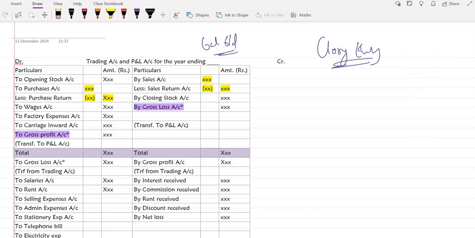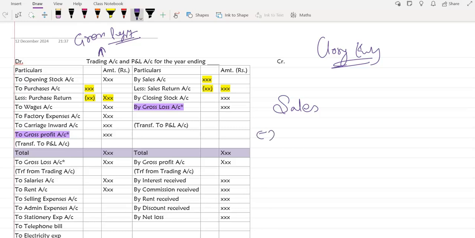Items that come under trading account. Now let's understand trading account and profit and loss account. What is a trading account? The purpose of preparing the trading account is to calculate gross profit. How is the gross profit calculated? In general, gross profit means we take our sales and we reduce the cost of sales. What does that mean, cost of sales?